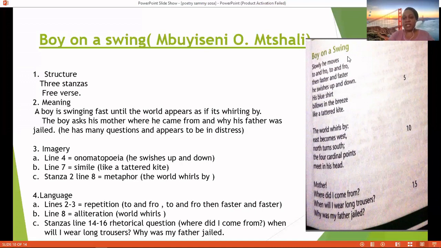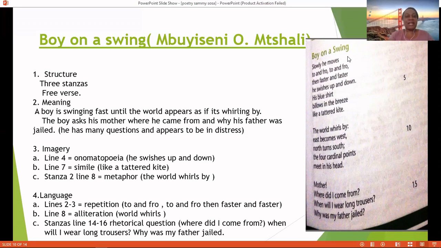East becomes west, north turns south. The four cardinal points meet in his head. Mother, where did I come from? When will I wear long trousers? And why was my father jailed? That is the poem, Boy on a Swing.